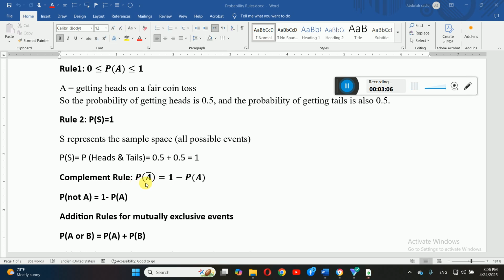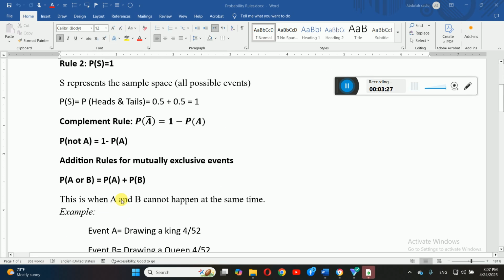Okay, very simple. If you have the probability of any event, you should subtract it from the total probability. That will give you the probability of the opposite, right? Or here, the probability of not getting A. The A bar represents the probability of not getting A. So you can also state that the probability of not A equals 1 minus the probability of A.